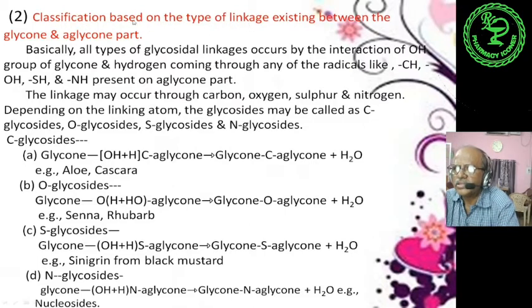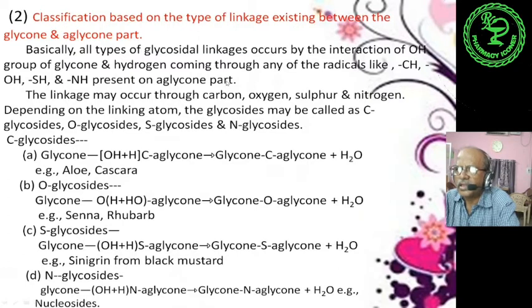Basically all types of glycosidal linkage occur by the interaction of the OH group of glycan and hydrogen coming through any of the radicals like CH group, OH group, SH group and NH group present on aglycan part.